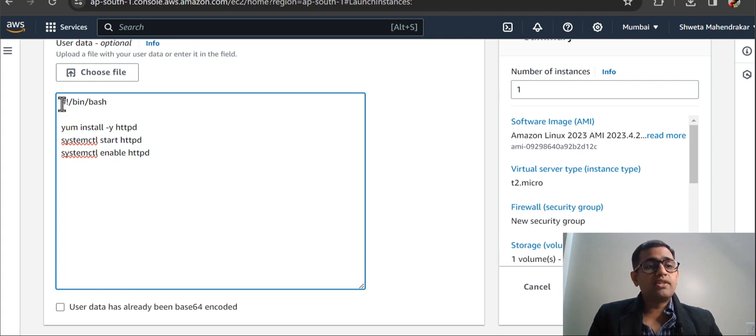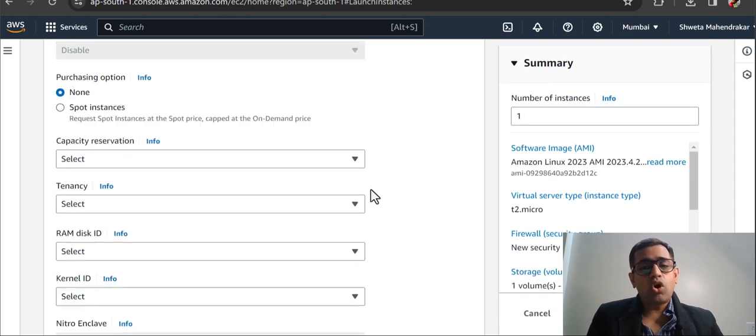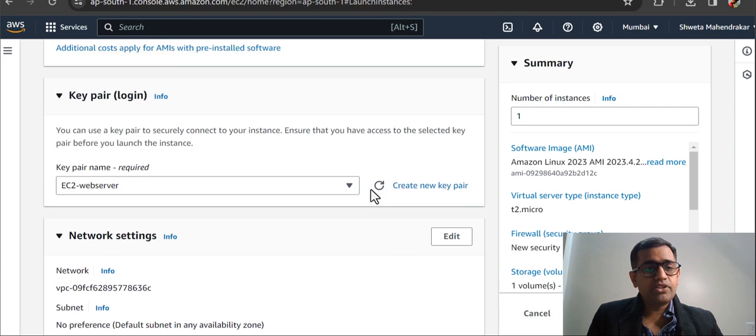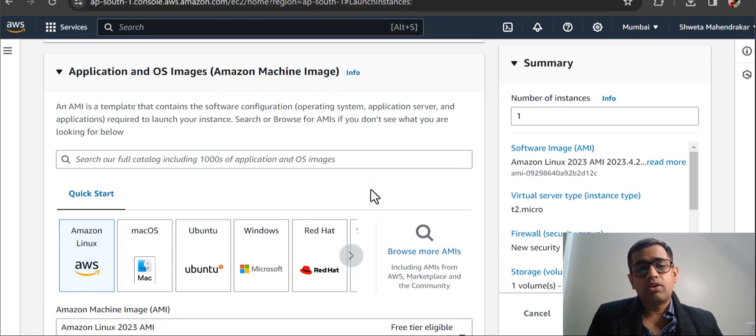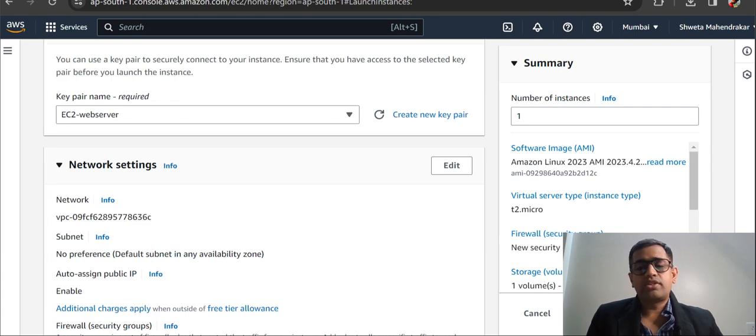So if you see, it is bin bash, and then I have provided yum install -y httpd. You can also update, you can also add a script to update this, but I haven't added it. Then I have started the HTTPD, which is the HTTP daemon, and then I have enabled the HTTP daemon. So this is all that we require. Let me just try to take a look once again. Okay, it looks good, and then I'll launch the instance.